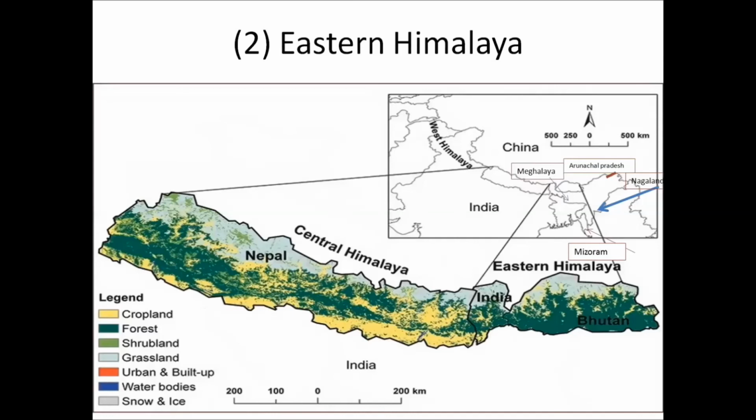Among them, Patkai Hill is situated in Arunachal Pradesh, Naga Hills in Nagaland. Here the places are being shown, Arunachal Pradesh and Nagaland. And Lushai or Mizo Hills in Mizoram, the location of which is shown. These hills are located near the eastern border and have their continuation in the Arakan Yoma range of Myanmar. Garo, Khasi, and Jaintia hills are in the Meghalaya region.